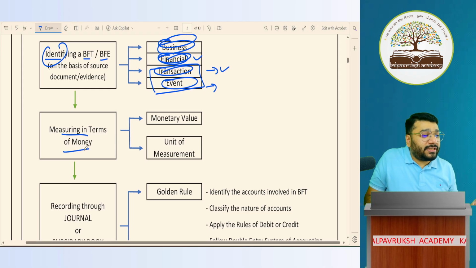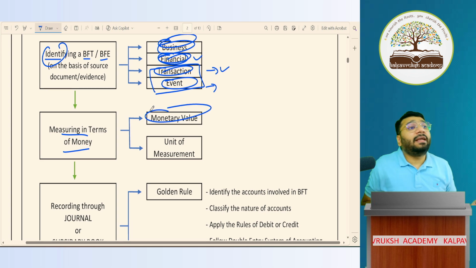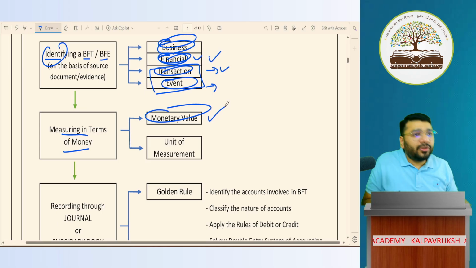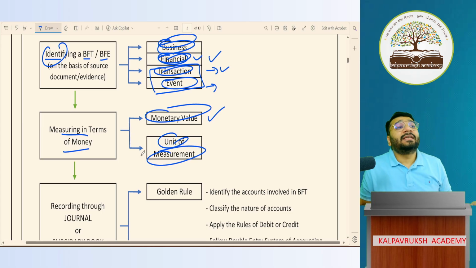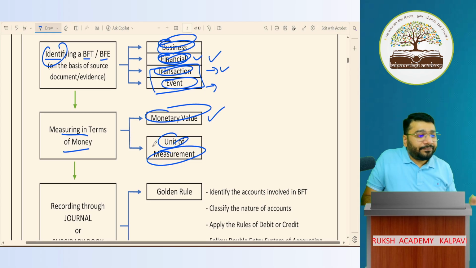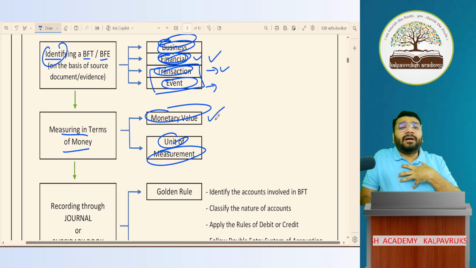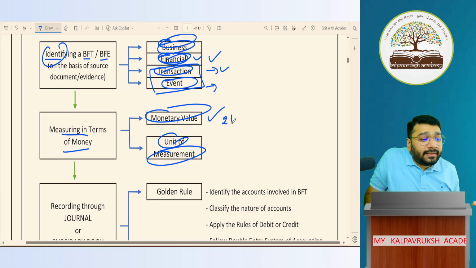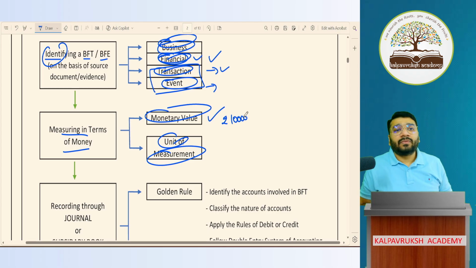Two things you have to take care of. One, there should be a monetary value attached to it. That is there, because at this point we have checked it, so monetary value is also being checked. Second, the unit of measurement should be the same. Sir, can you give an example? I'll give. I purchased raw materials from India worth 10,000 rupees. Any problem? This is called purchase of raw material.